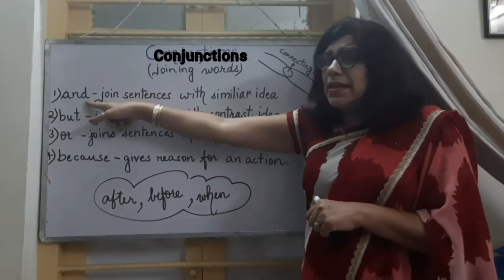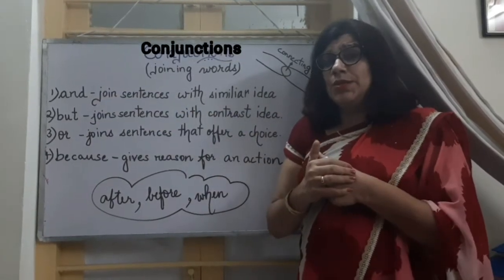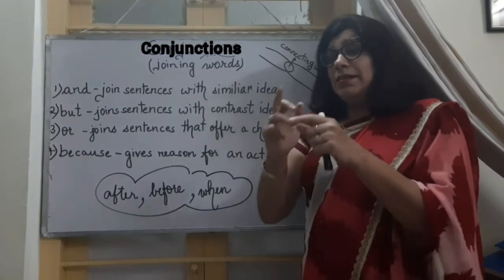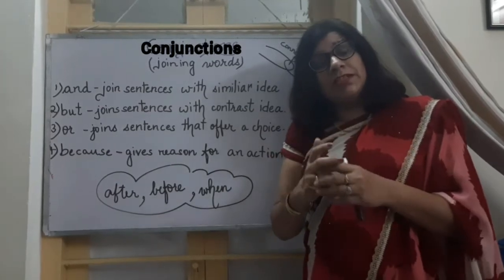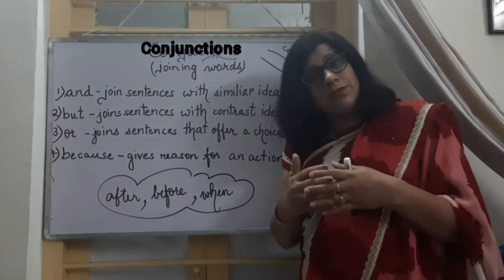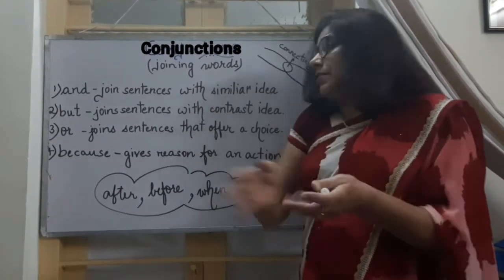And how to use and? If I ask you the question, which food items do you like to eat? And quickly what do you say? I love to eat pasta and pizza. So you are answering the question, what do you like to eat? What are the food items that you like to eat? And we are answering a similar question.